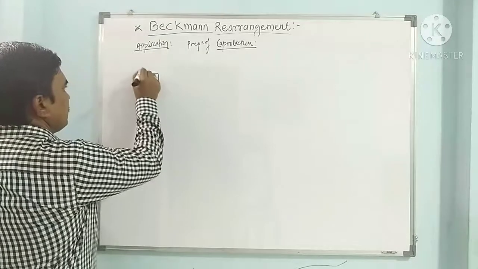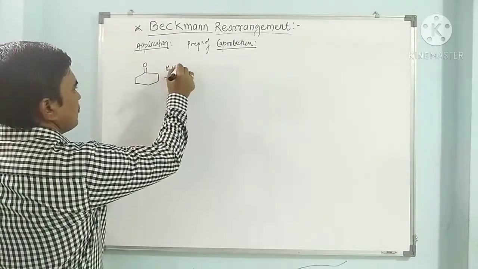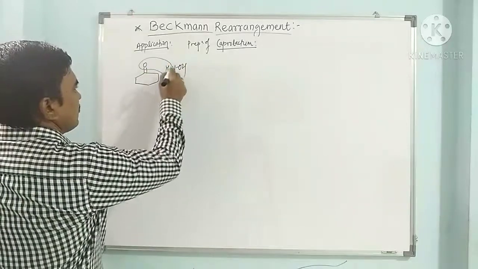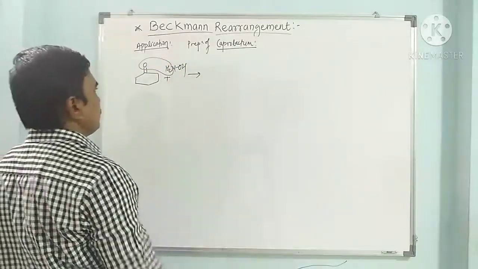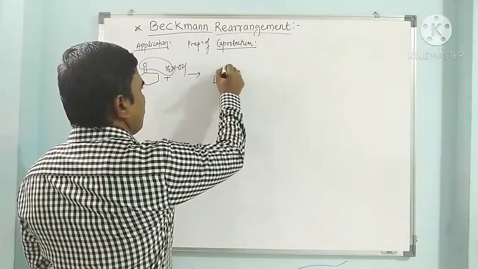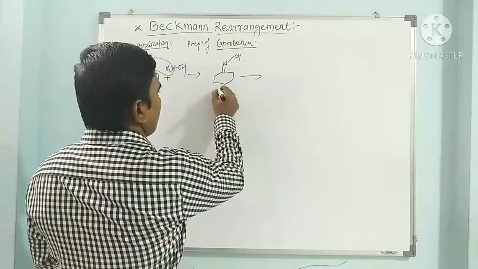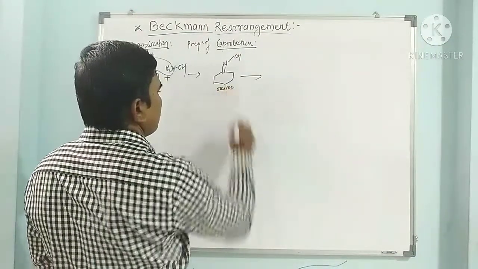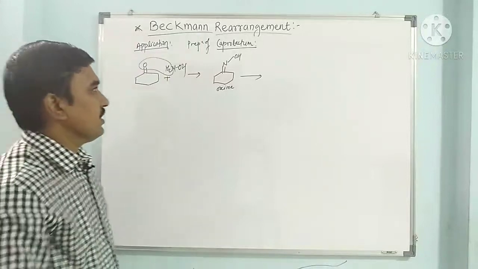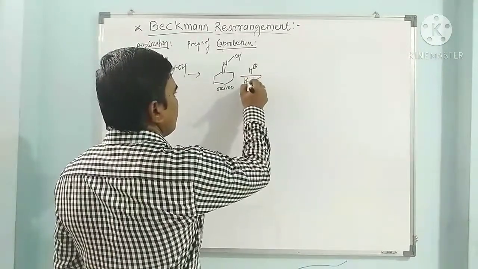When it is treated with hydroxylamine, we get the oxime, with a double bond N, here there is OH. Now this is the oxime of cyclohexanone. Now this oxime, when treated with sulfuric acid,